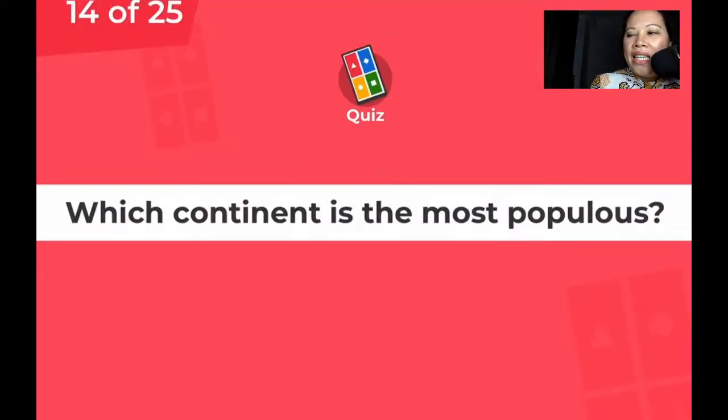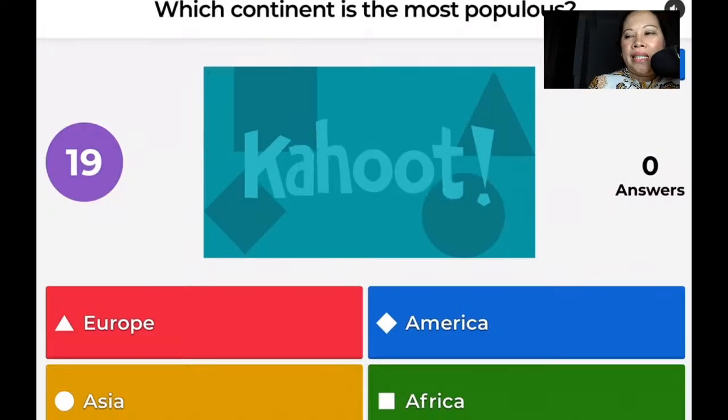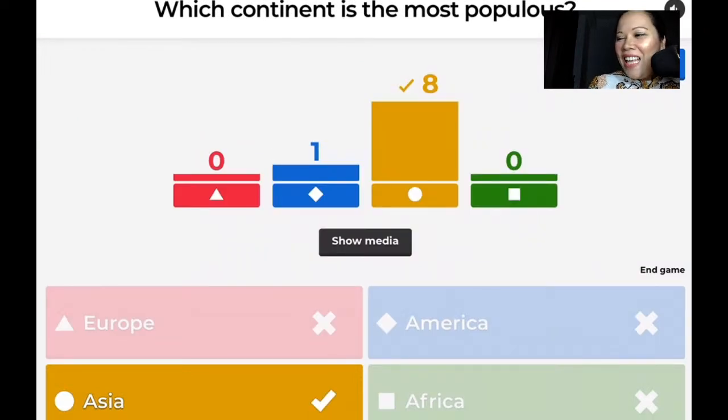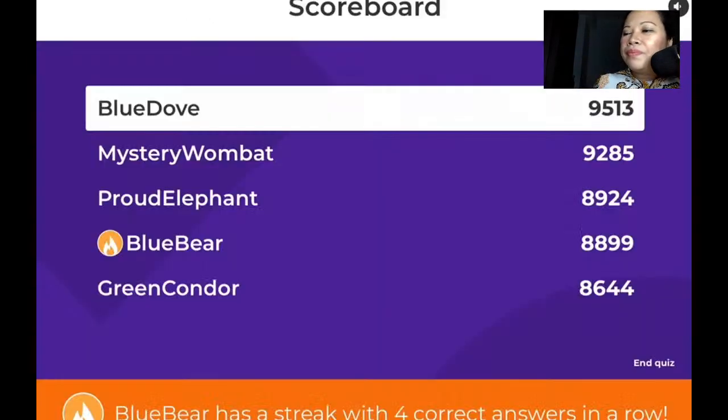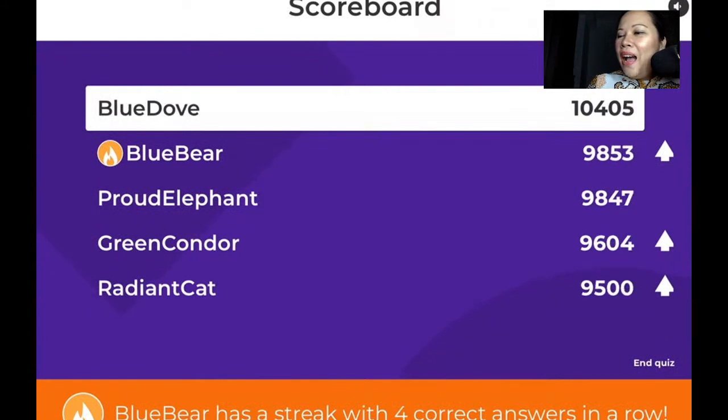Which continent is the most populous? You won't miss this answer. Which? Yes, it is Asia. Asia is the most populated continent. And we have Blue Bear coming up. Blue Bear has a streak with 4 correct answers in a row. Well done, Blue Dove as well. The Blue Dove and the Blue Bear.